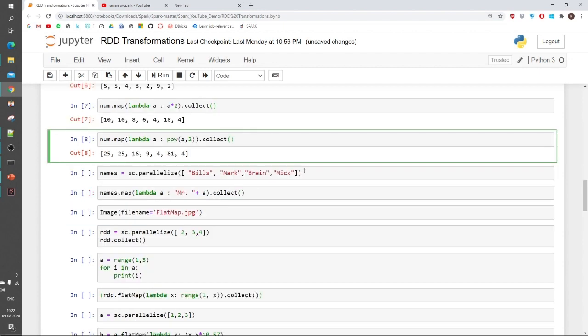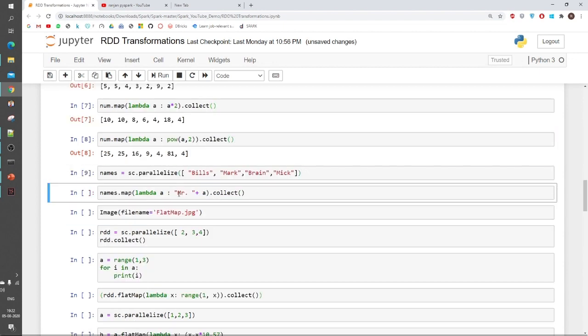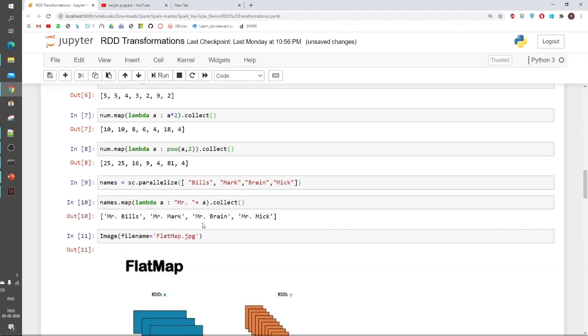And I can apply it with strings as well. So these are 4 names. If I want to apply Mr. with each name, I can do it like this. Here I have used just map. It has concatenated Mr. to every word.